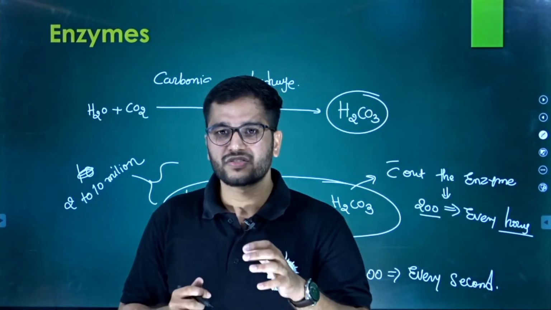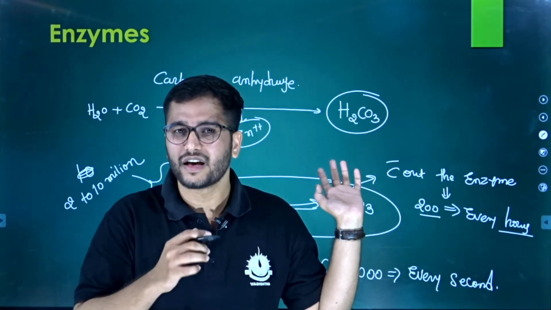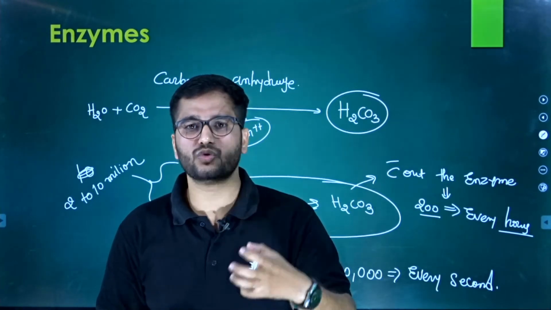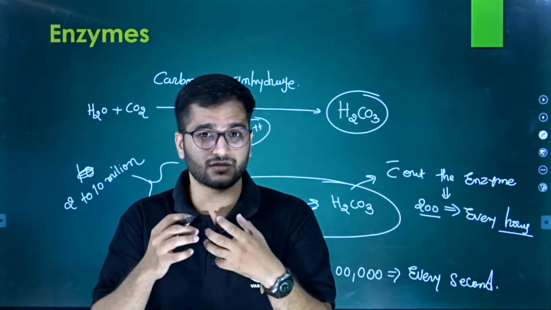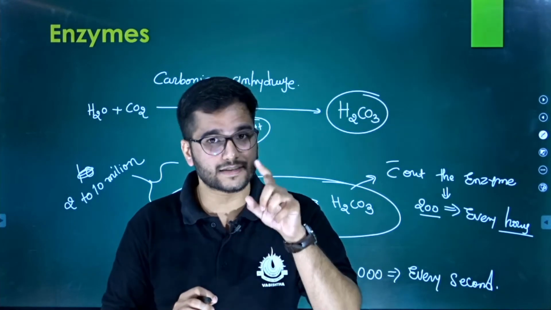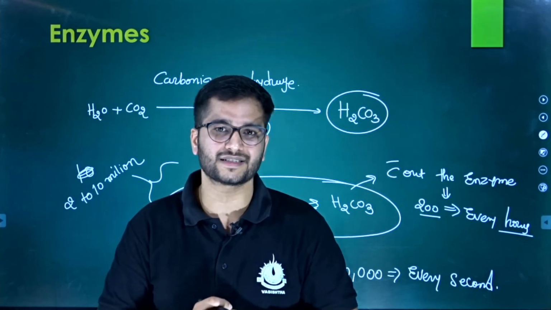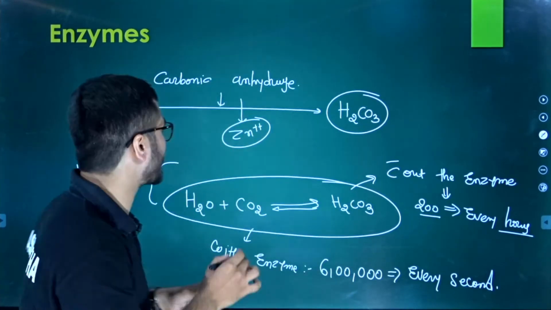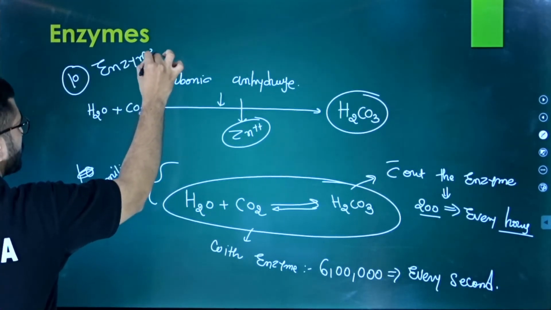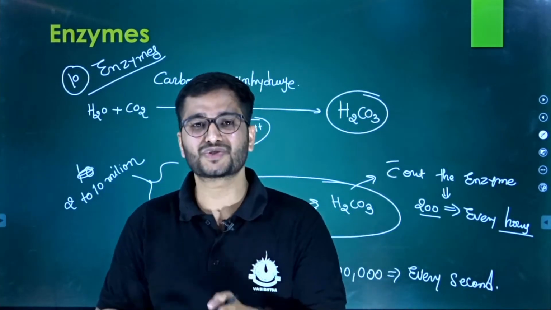You might say that this particular enzyme is this much faster, but not everyone needs it. No, our body does glycolysis, maybe you can say. What do you know about glycolysis? Glycolysis is the reaction in which glucose is broken into 2 molecules of pyruvic acid, and this reaction needs 10 steps, and these 10 steps have 10 enzymes. So the reaction itself needs 10 enzymes, and this reaction should be fast.